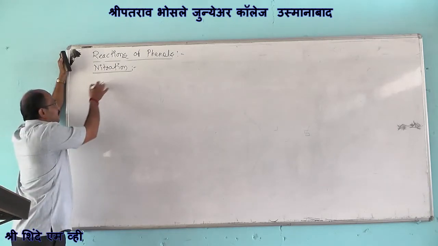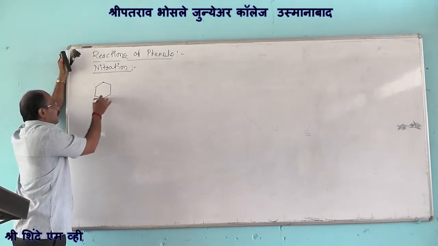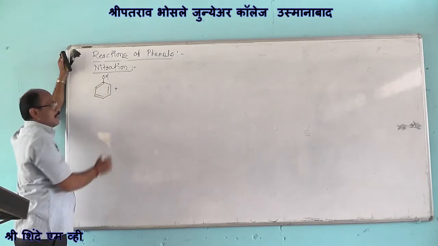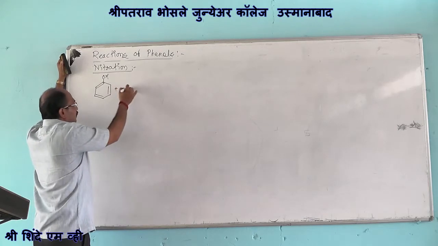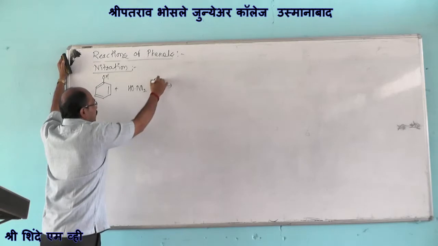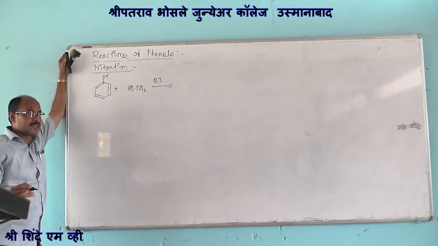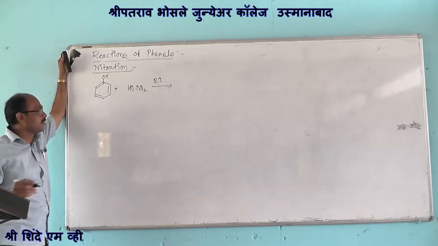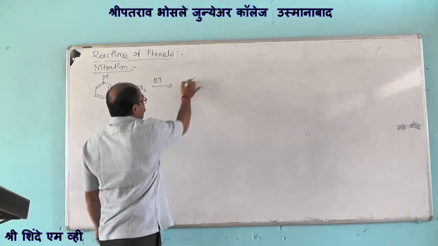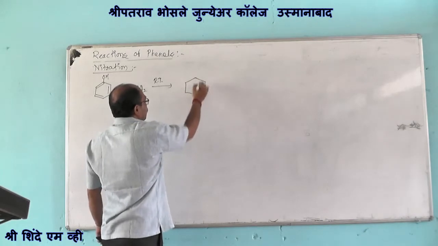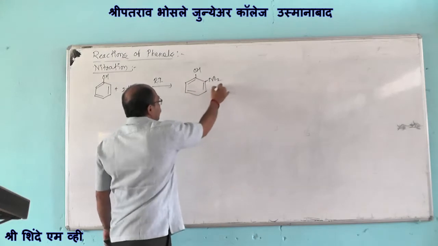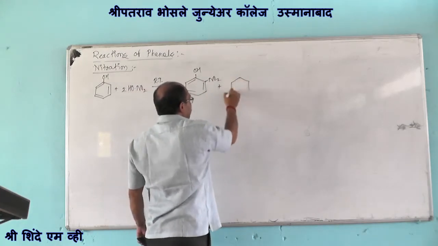When phenols are treated with nitric acid at room temperature, approximately 298 Kelvin, it involves introduction of nitro to the aromatic ring.